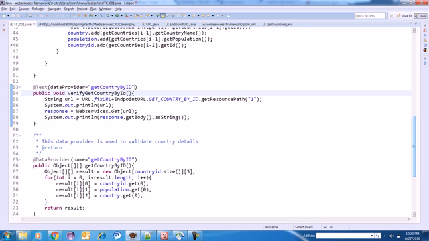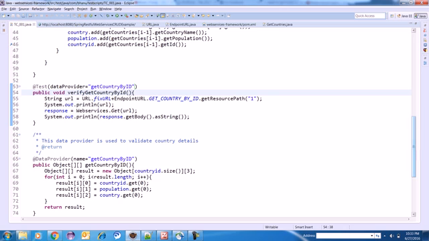But still I can write here String ID, that is my first variable, String population, and I can write one other thing, String country.